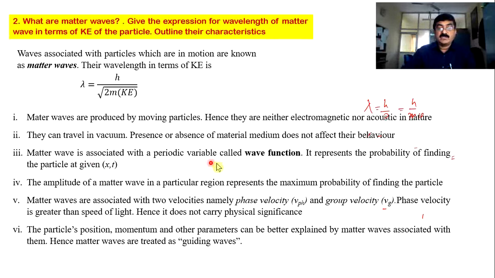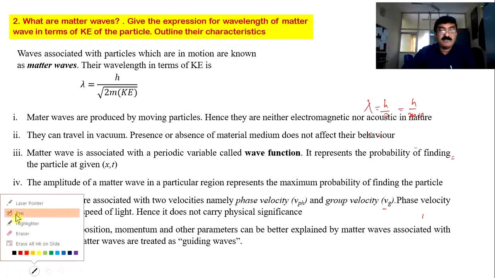Next, a matter wave is associated with a periodic variable called the wave function. So in a matter wave we have a variable called the wave function. It is represented by x and t, and it is the probability of finding the particle at a given place and at a given time. Next, the amplitude of the matter wave in a particular region represents the maximum probability. Let me just mention this.